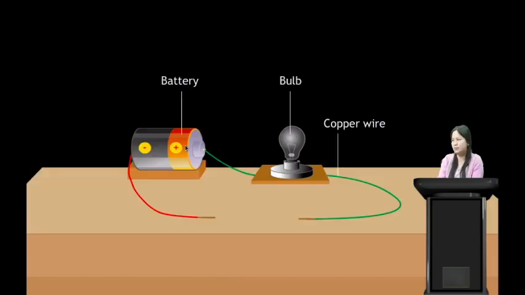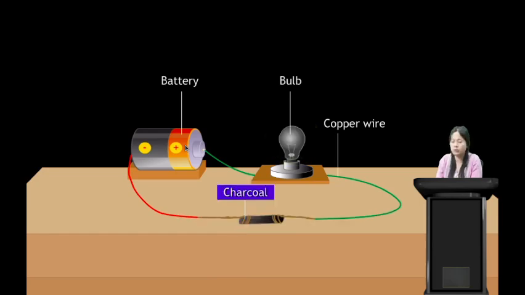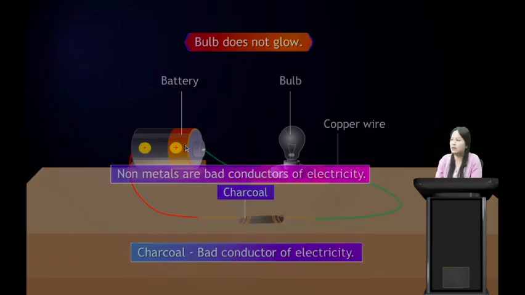Taking another example, the same setup: when we connect these two wires with copper wire, we see that the light bulb glows. It is because it is a good conductor of electricity. But when we connect these two wires using charcoal, the bulb does not glow. It means that the charcoal does not conduct electricity. So from here we can say that charcoal is a bad conductor of electricity. So non-metals are bad conductors of electricity.